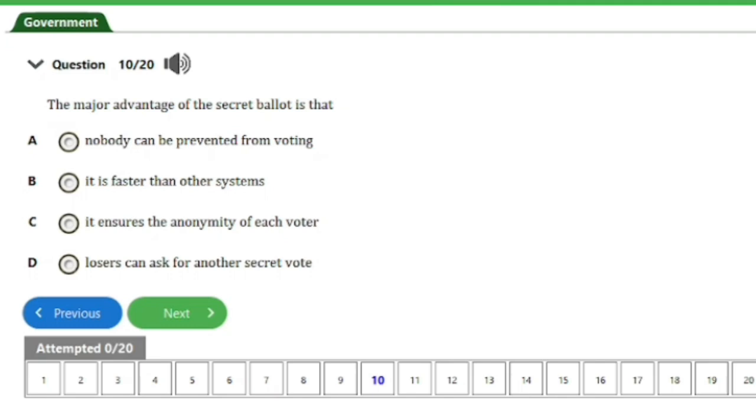Nobody can be prevented from voting. B. It is faster than other systems. C. It ensures the anonymity of each voter. D. Losers can ask for another secret vote. So guys, the answer to this question is option C here. It ensures the anonymity of each voter. And that's it for this question. So let's head on to the next question, guys.